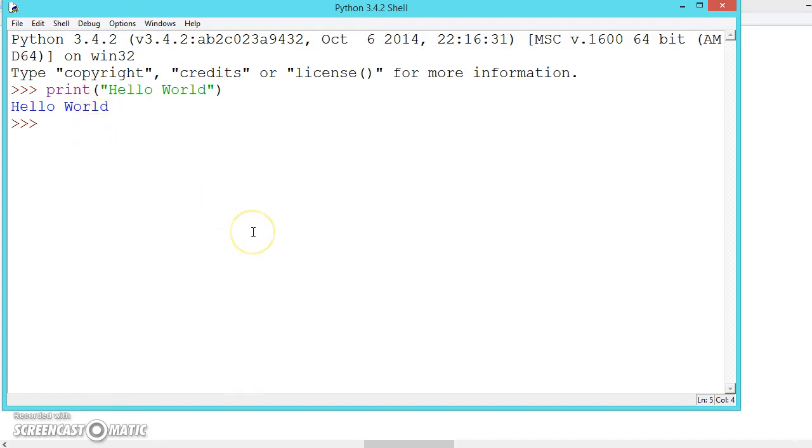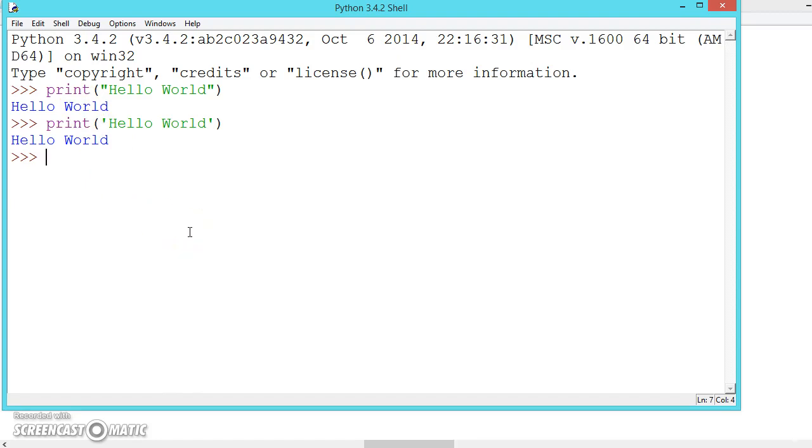We can use either double quotation or single quotation. Both are the same. Depending upon your comfort, you can use any of these, double quotation or single quotation. And print is a function and it should be in a pair of parentheses, which are brackets. So whatever you write inside the brackets, it will print out.